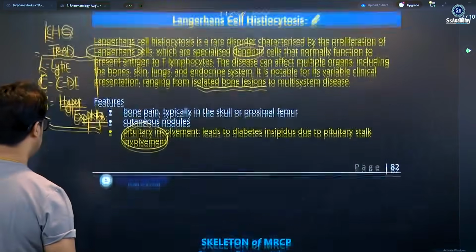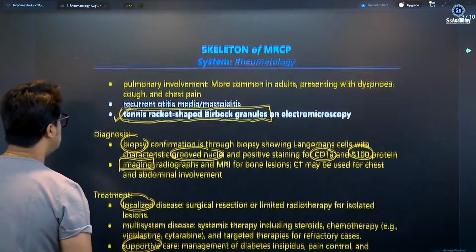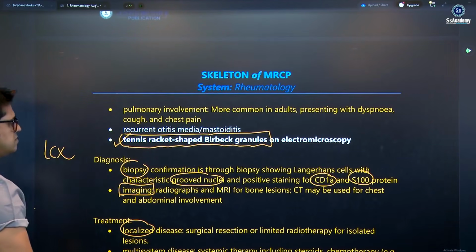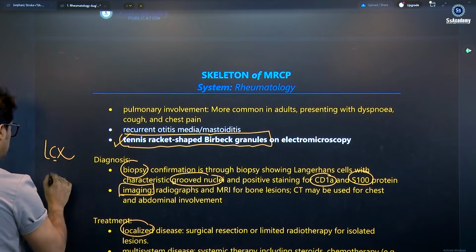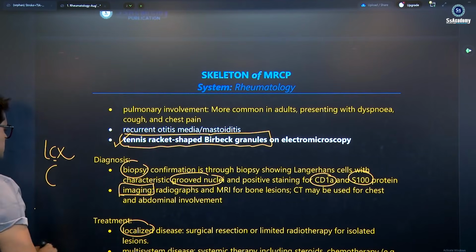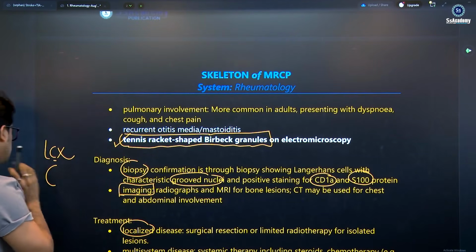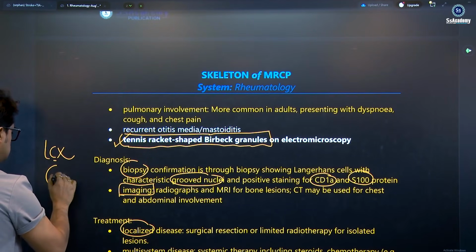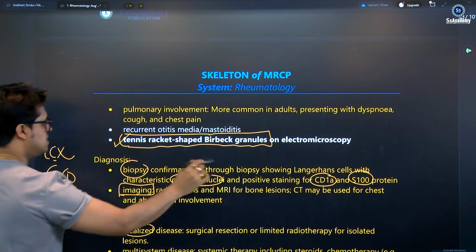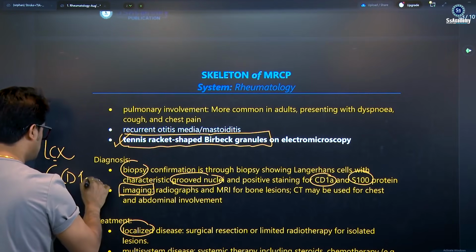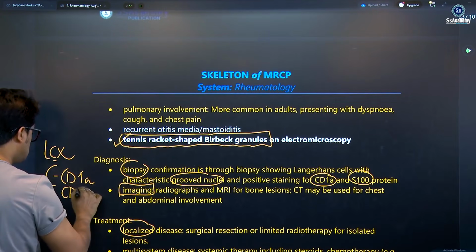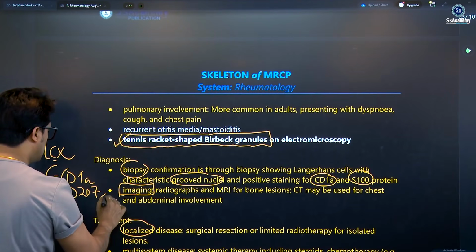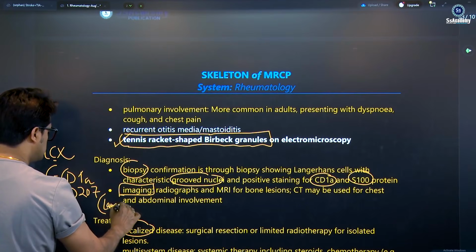You need to remember, and most importantly, as I say, the LCH diagnosis is by biopsy. So the biopsy, once again: you will see the details in the written part, but here I'm giving the CD markers. Yes, my dear, CD1a, the surface protein, and CD207. It is not here in these notes. It is called langerin, the other name of this protein, my dear.